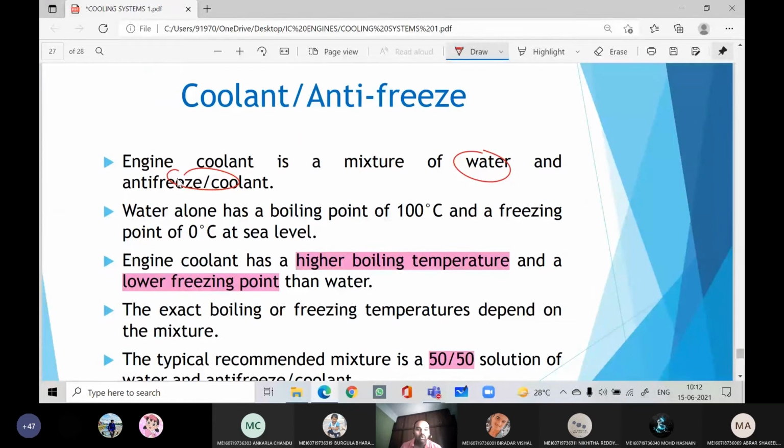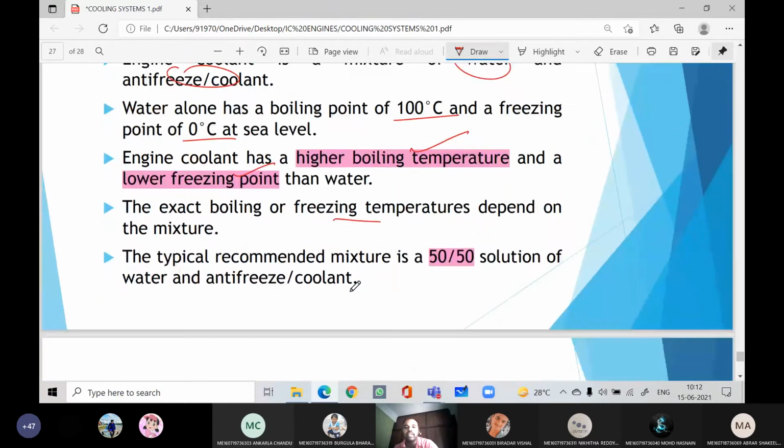Water has a boiling point of 100 degrees centigrade and a freezing point of 0 degrees centigrade at atmospheric conditions. But engine coolant has a higher boiling point and lower freezing point than water. The exact boiling and freezing points depend upon the mixture. Generally we recommend 50/50. If it is 5 liters capacity, 2.5 liters of coolant is mixed with 2.5 liters of, again not normal water, distilled water we need to use.